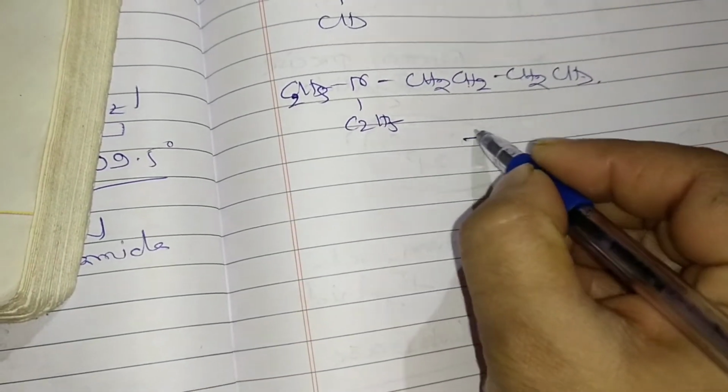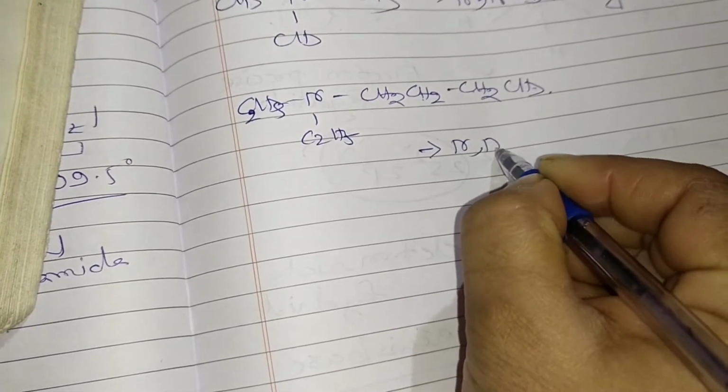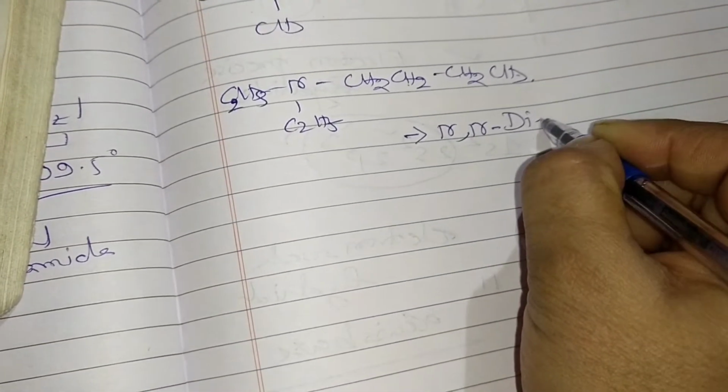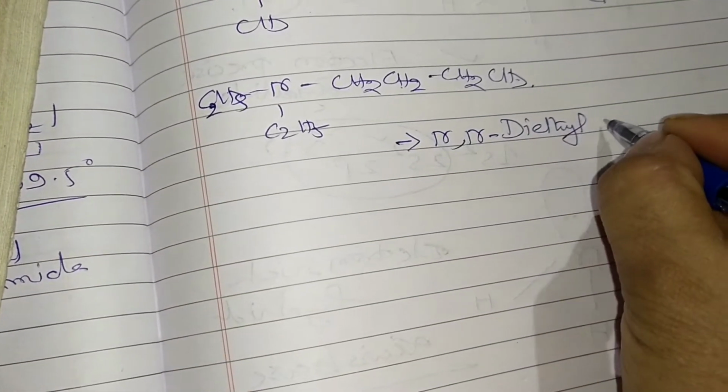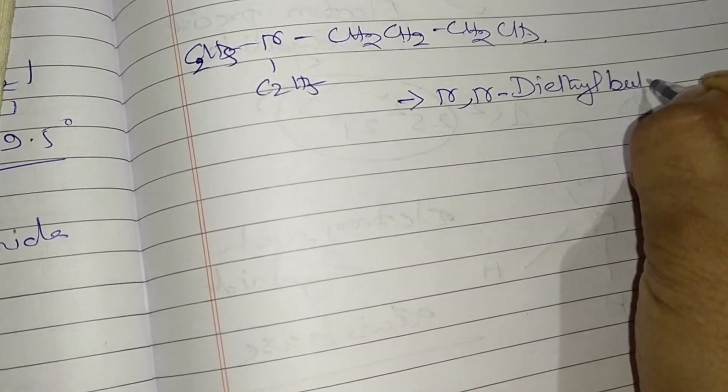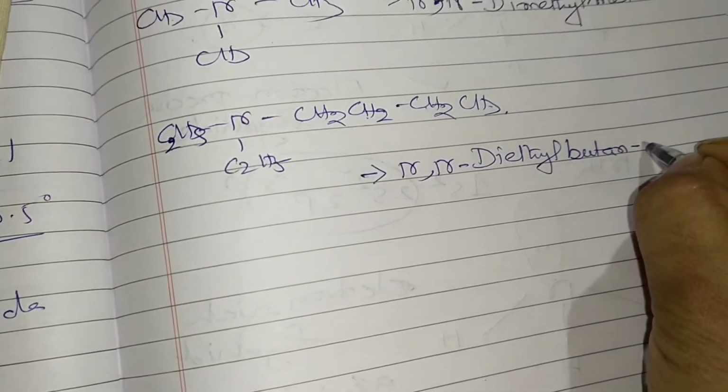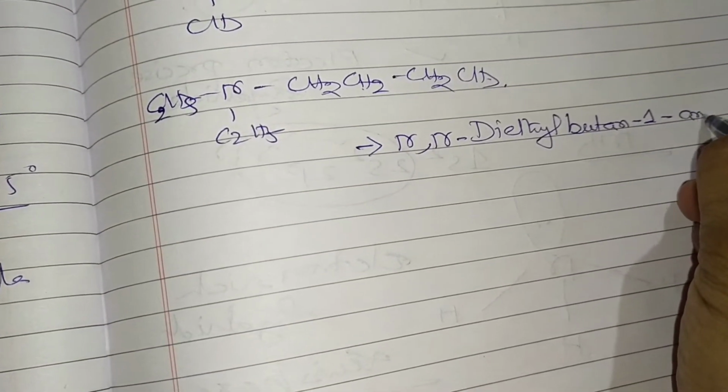Okay, so what can you write down? N comma N hyphen diethyl. Okay, then 4 carbons are there, so butane hyphen 1 hyphen amine.